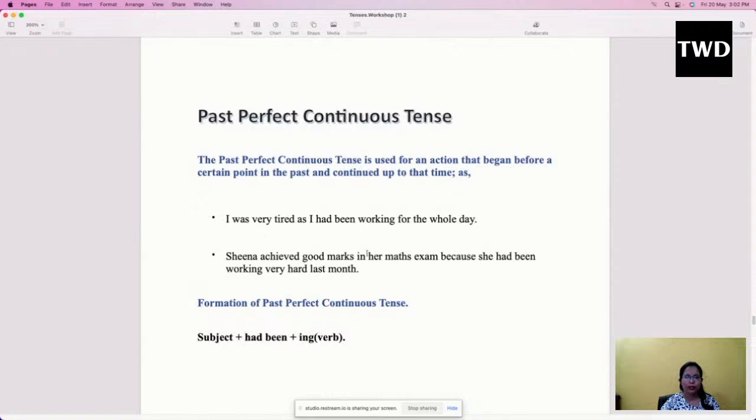Okay, so I was very tired as I had been working for the whole day. Why am I tired? Because I had been working for the whole day. Sheena achieved good marks in her maths exam because she had been working very hard last month. Why had she achieved good marks? Because last month she was working very hard, and that's why she has achieved good marks at present. Okay, so what would be the formation, I mean the structure of the sentence? Subject plus had been plus the ing form of the verb. I hope it is understandable, it is clear.